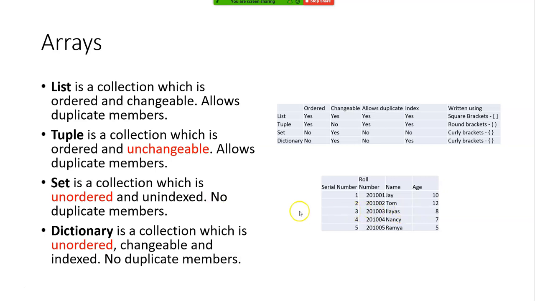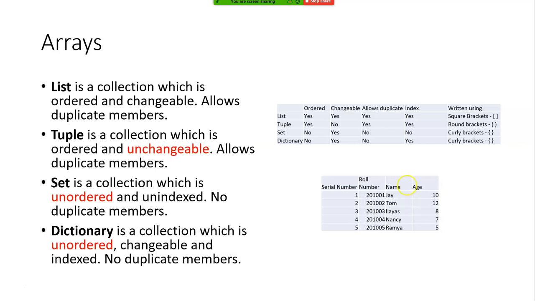I can access it by index, because in a set you can't use an index. The reason we have different types is to cater to different needs.